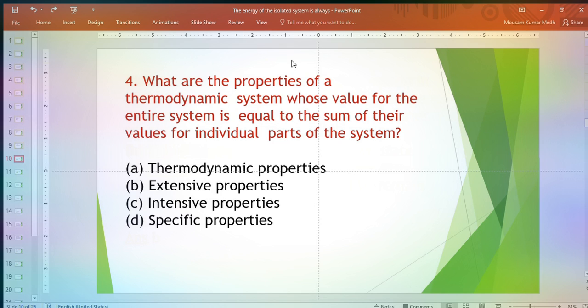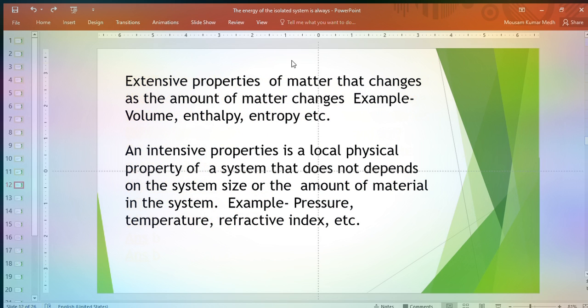The next question is: what are the properties of a thermodynamic system which value for the entire system is equal to the sum of their values for individual part of the system? The options are thermodynamic properties, extensive properties, intensive properties, specific properties. The answer is extensive properties. What is extensive properties? Extensive properties of matter that changes as the amount of matter changes. Examples are volume, enthalpy, entropy, etc.